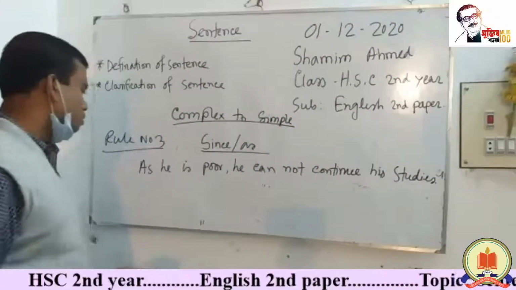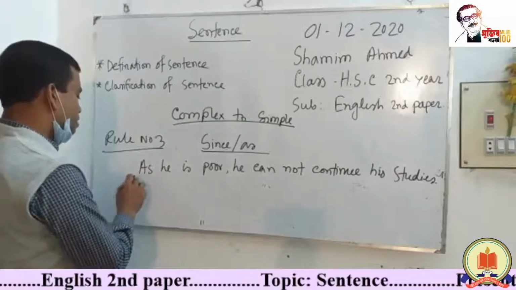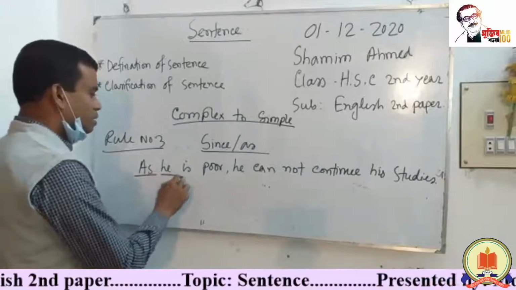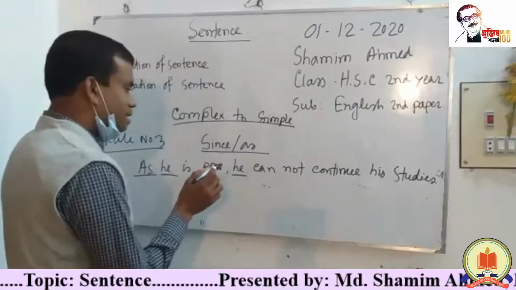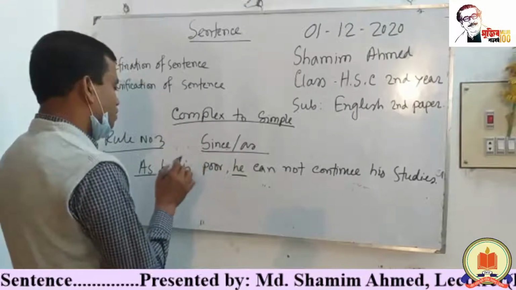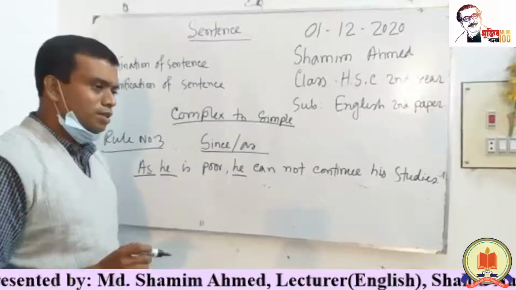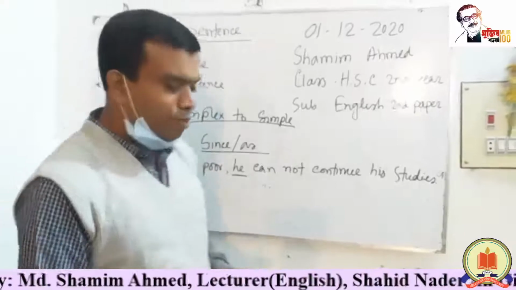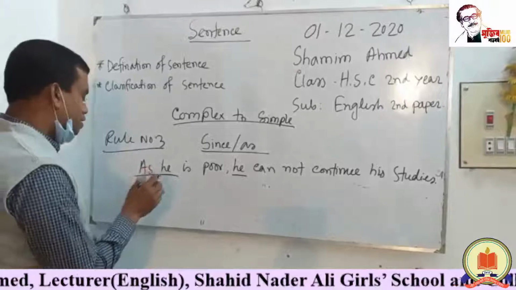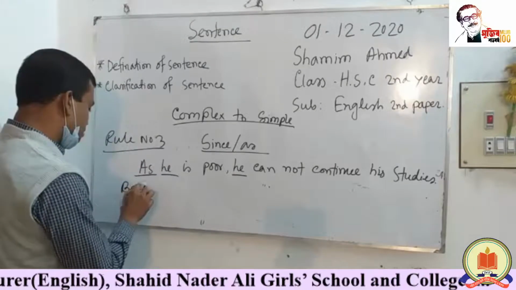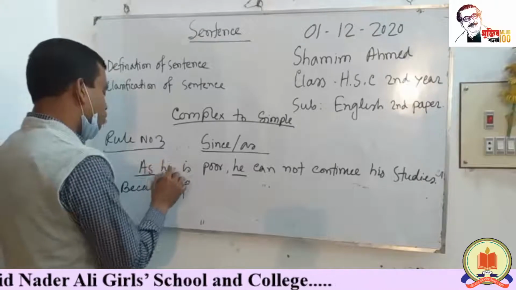Dear student, notice the sentence. The sentence begins with as, and the subject of the two sentences is the same, and the second sentence is the cause of the first sentence. As he is poor, he cannot continue his studies. That means because of his poverty, he cannot continue his studies. Firstly, we use because of, and the possessive form of the subject.